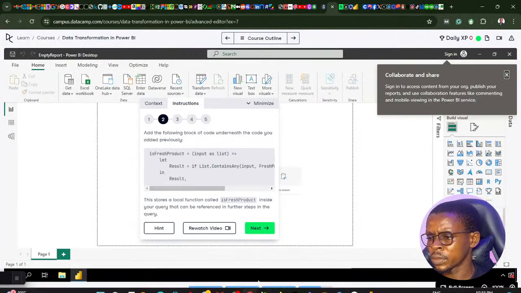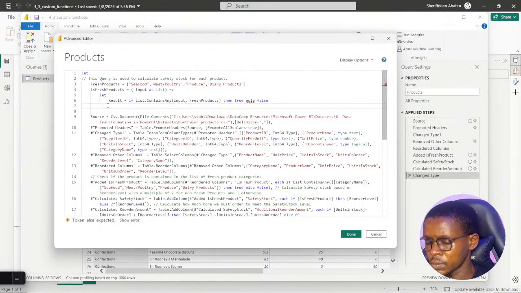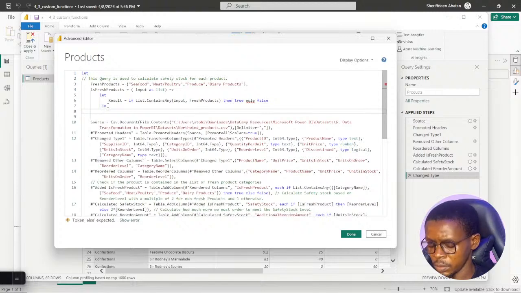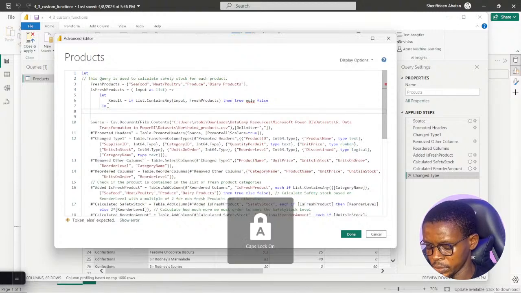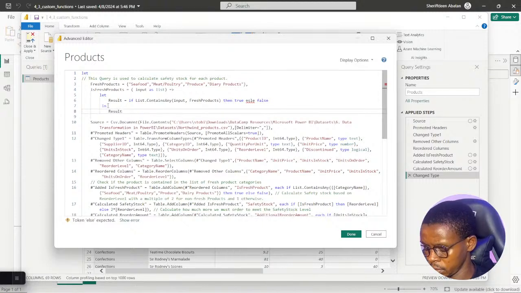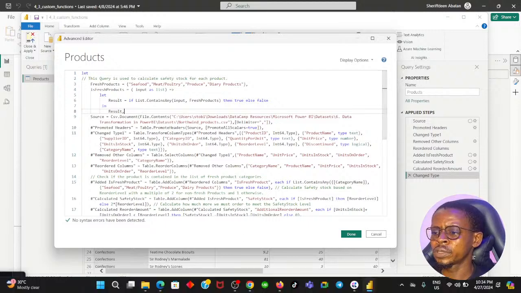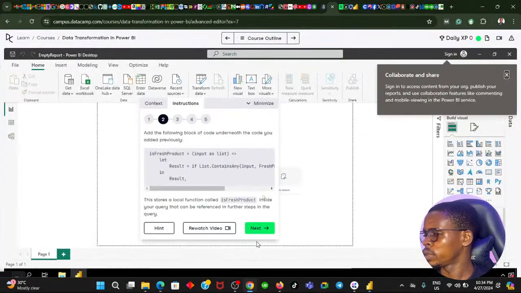In results, then comma, in, then we should have the results here, results, then comma, then our code should be correct. Oh, we're having then two else. Oh, because I didn't spell my else very well over there. There's no syntax error. I think we are following the instruction perfectly well.